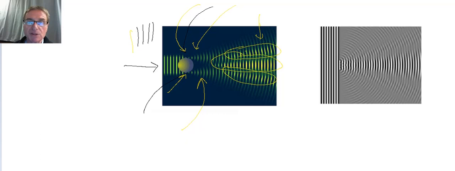Now you also notice that there are some areas where the waves get fuzzy or almost go away altogether. That's where they are adding destructively together. Okay, so they can add constructively and they can add destructively.